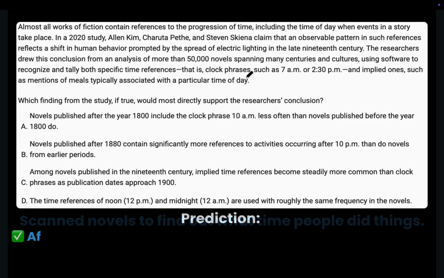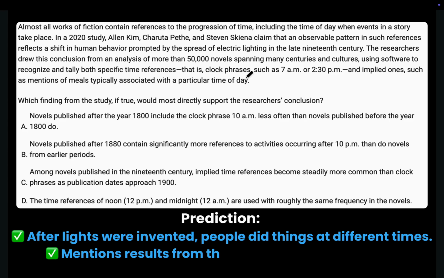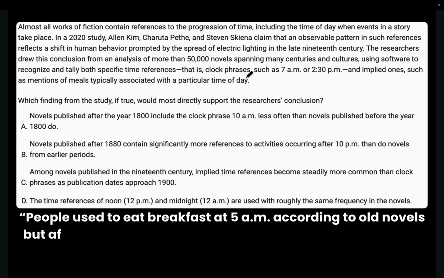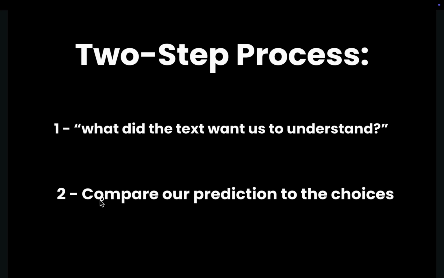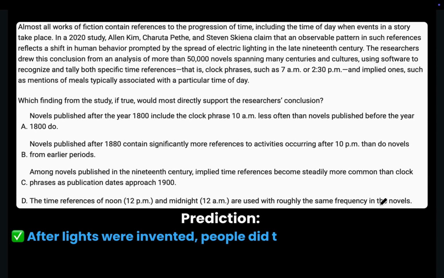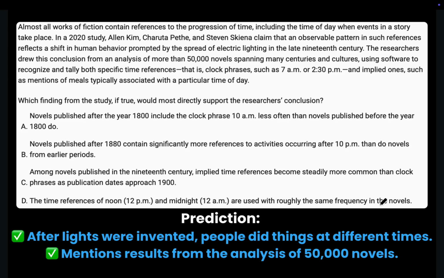Now, we want to select the choice that supports the idea that after the invention of electric lights, people started doing things at different times, using results from the analysis of 50,000 novels. For example, and this is completely made up, people used to eat breakfast at 5 a.m. according to old novels, but after the invention of electric lighting, they started eating breakfast at 8 a.m., for example. The second step in our two-step process is to compare our prediction to the correct choice. So pause the video and take a look at the multiple choices and see which one is the correct one.